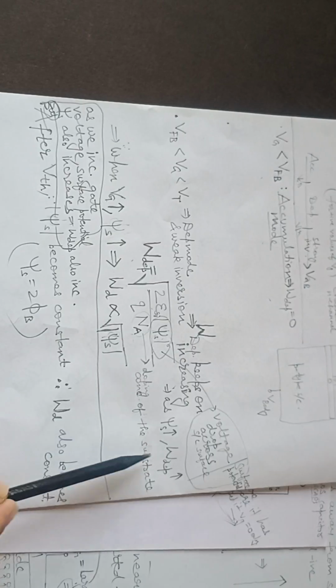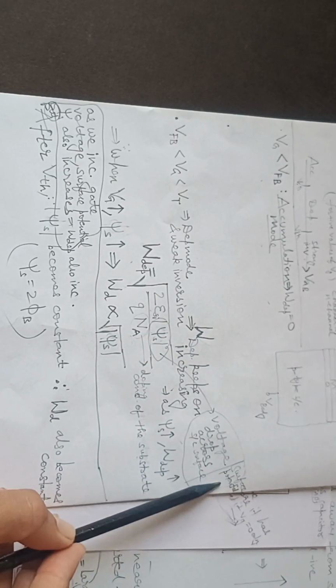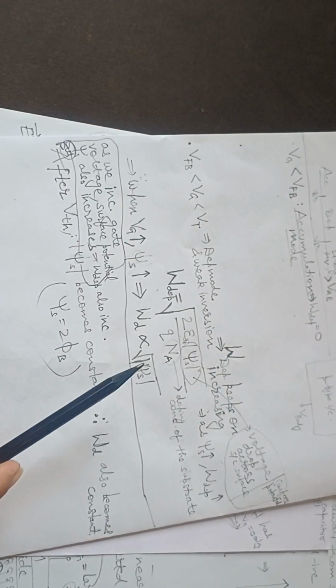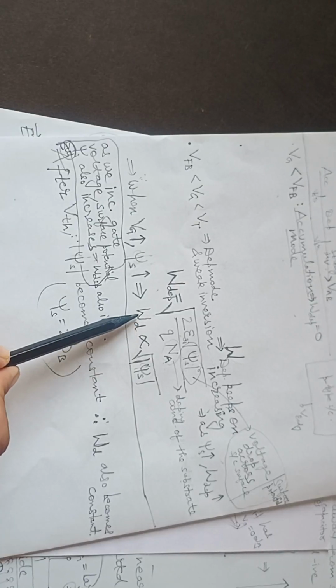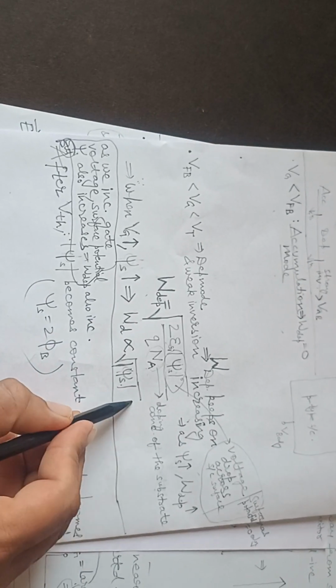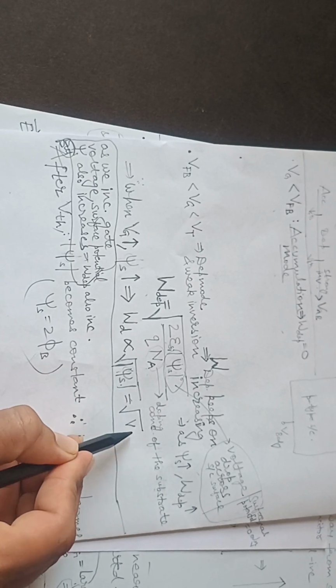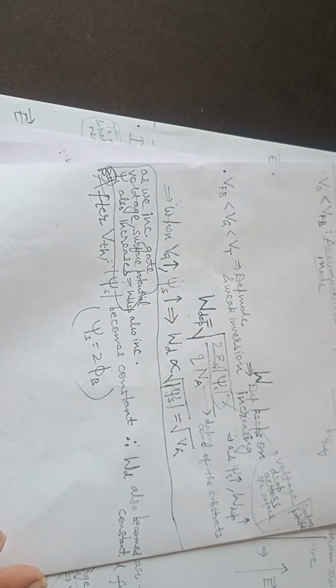This is the doping concentration of the substrate and this is the voltage drop across the semiconductor surface, or surface potential. As Vg increases, psi_s increases and WDEP increases with it. So as we increase gate voltage, surface potential psi_s also increases, so WDEP also increases.